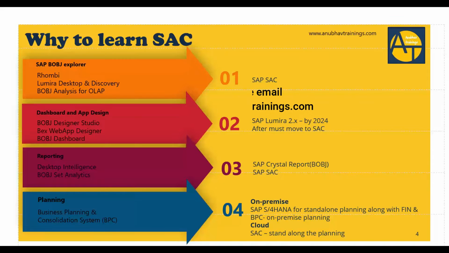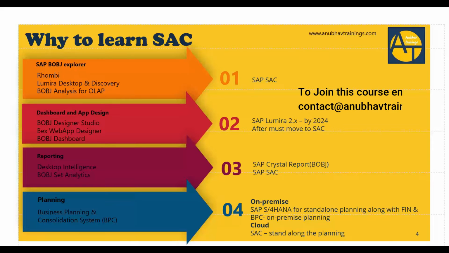You would certainly want to make a smart move towards Analytics Cloud. If you are using SAP BusinessObjects Explorer or solutions like Roambi, Lumira Desktop and Discovery, or BobJ Analysis for OLAP, data analysis and data wrangling, you have to move to Analytics Cloud. If you are using BobJ Designer Studio, Bex Web Application Designer, or BobJ Dashboard for dashboard and application design, you have the option to go to SAP Lumira 2.0, which is maintained up to 2024. Eventually after that, you have to move to the Analytics Cloud solution for dashboard design.